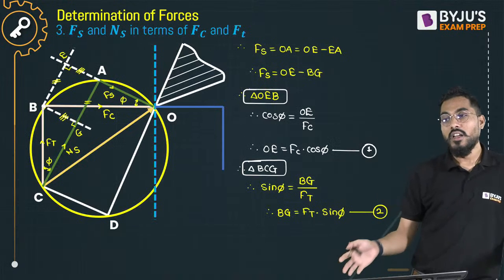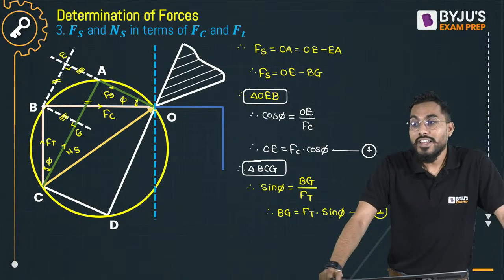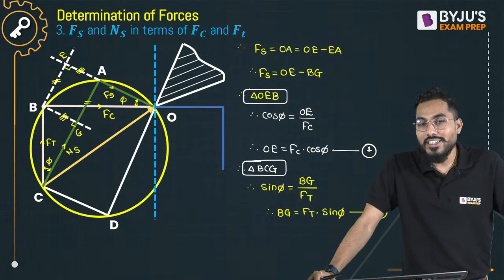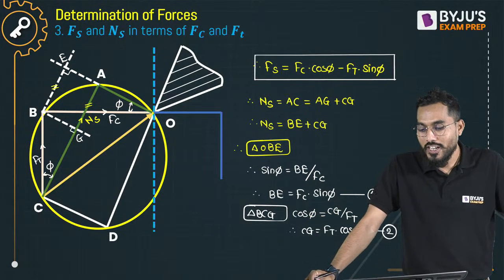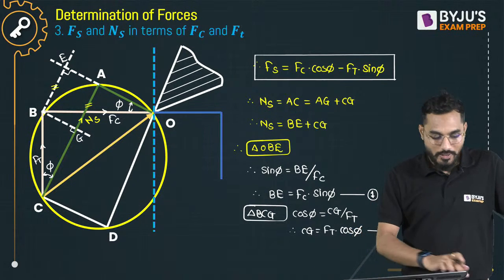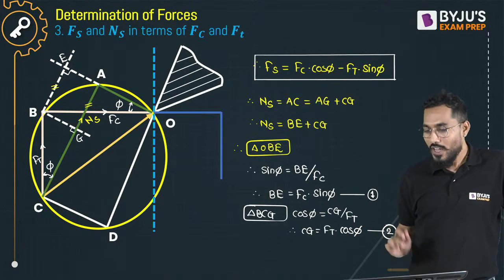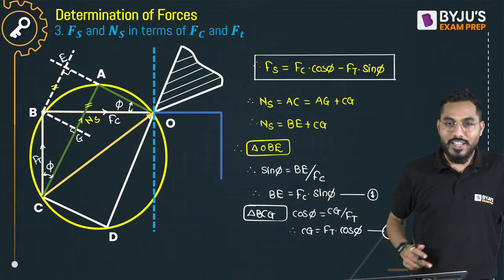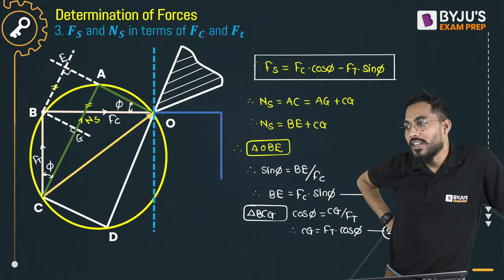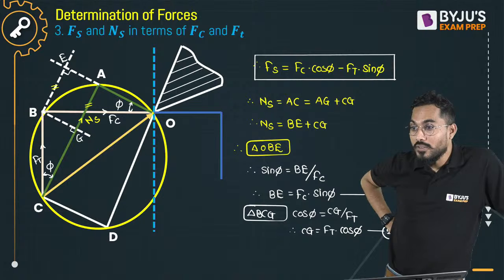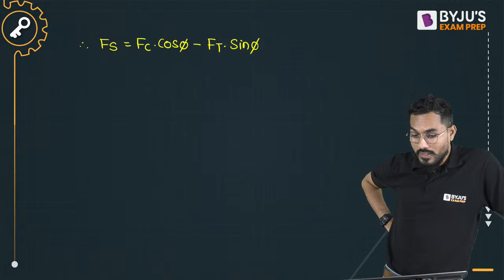From where? Derivation, fundamentals. These fundamentals you can check. Shear force Fs is equal to Fc into cos of phi minus FT into sin of phi. Have you heard about these particular equations? You should have.